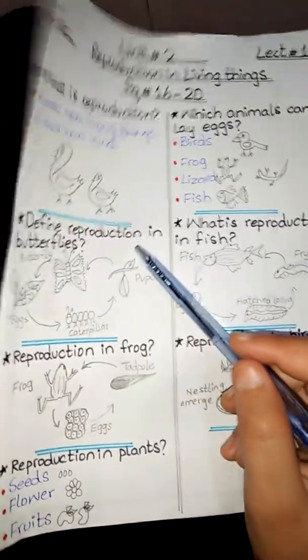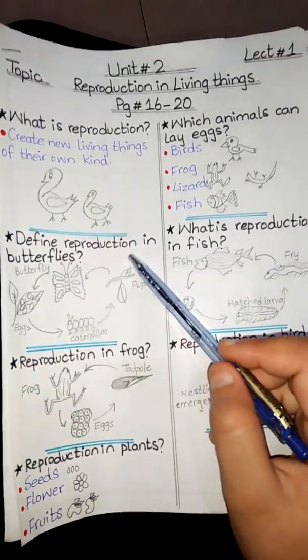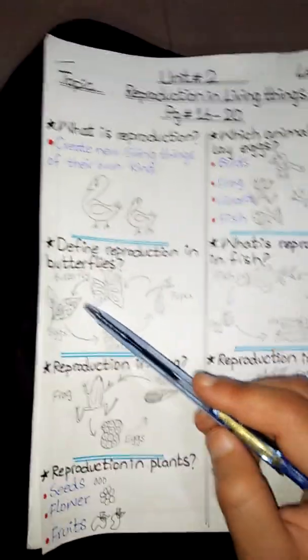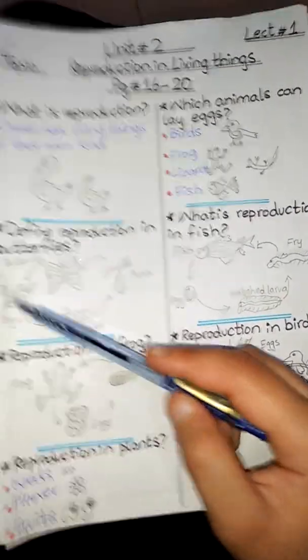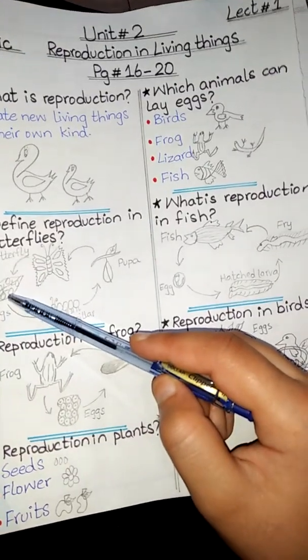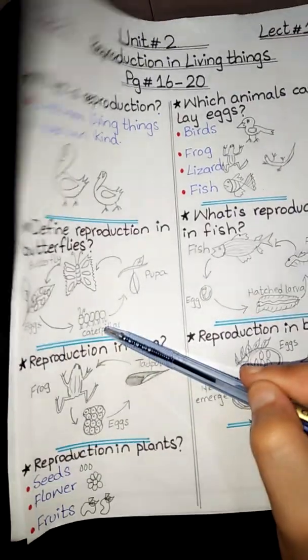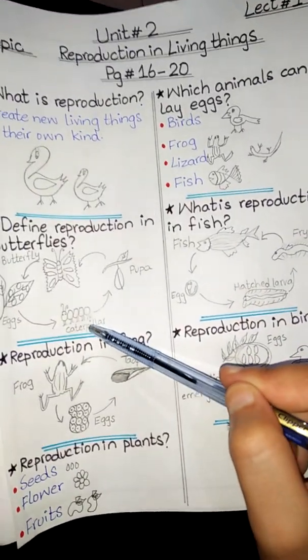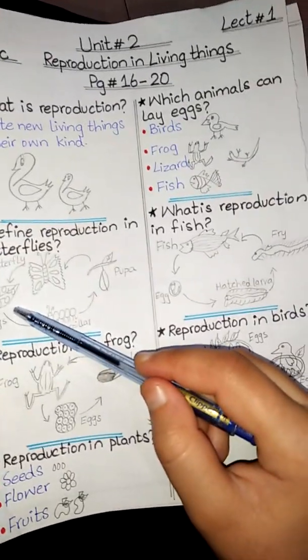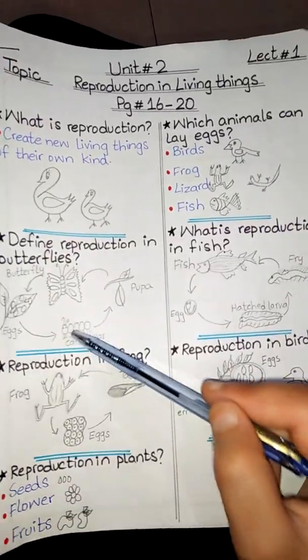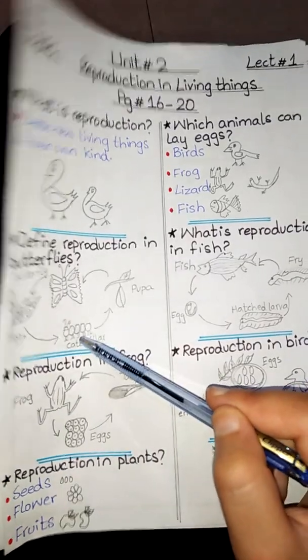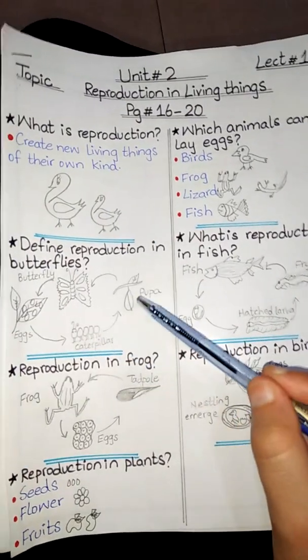What is reproduction in butterfly? The female butterfly lays hundreds of eggs on the underside of the leaves. After a week, small larvae called caterpillars hatch from the eggs. They feed on the leaves, and when they have reached full size, they move to a dry, sheltered place.